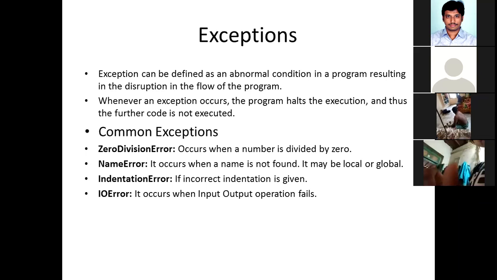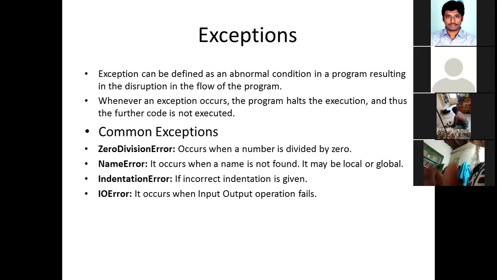I think you might have studied file concepts in C language. Whenever you are going to open a file, you have to use the fopen function. In the fopen function, you specify the name of the file as well as the mode. Suppose I write file pointer f1 equal to fopen abc.txt comma r.